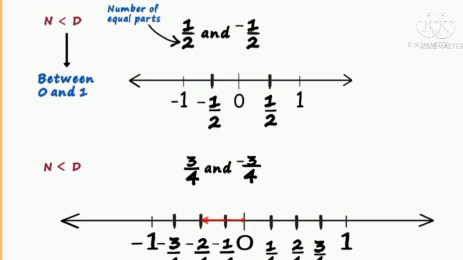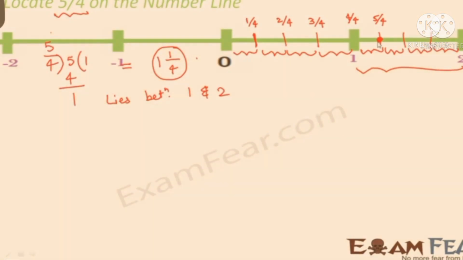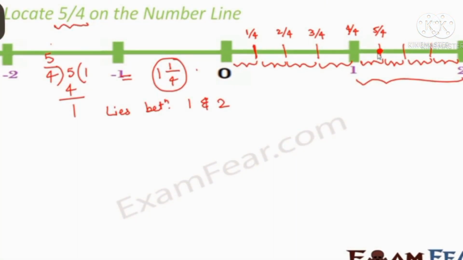And 3 by 4 and minus 3 by 4 are also proper fractions, so they also lie between 0 and 1. We also represent this like in the picture. Here 5 by 4 is an improper fraction, so we can change it into a mixed fraction. Then it lies between 1 and 2, so we represent it between 1 and 2 like in the picture.